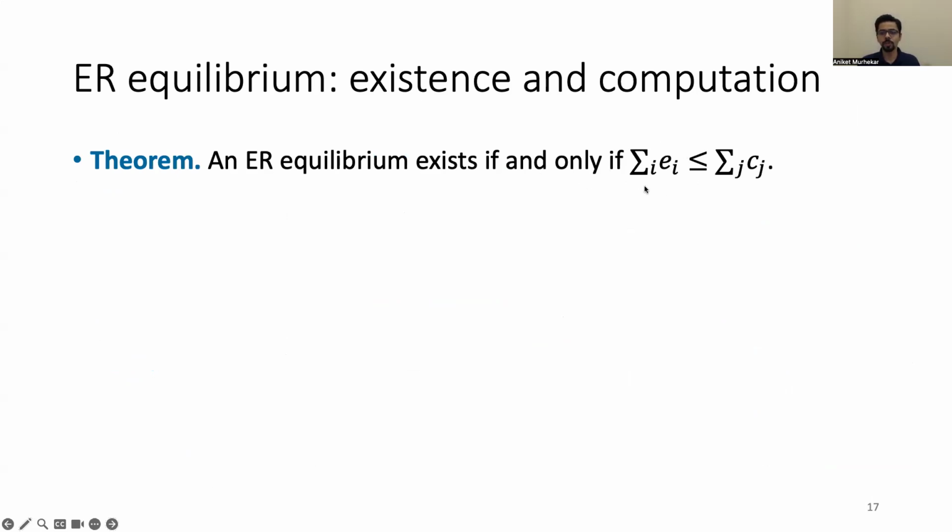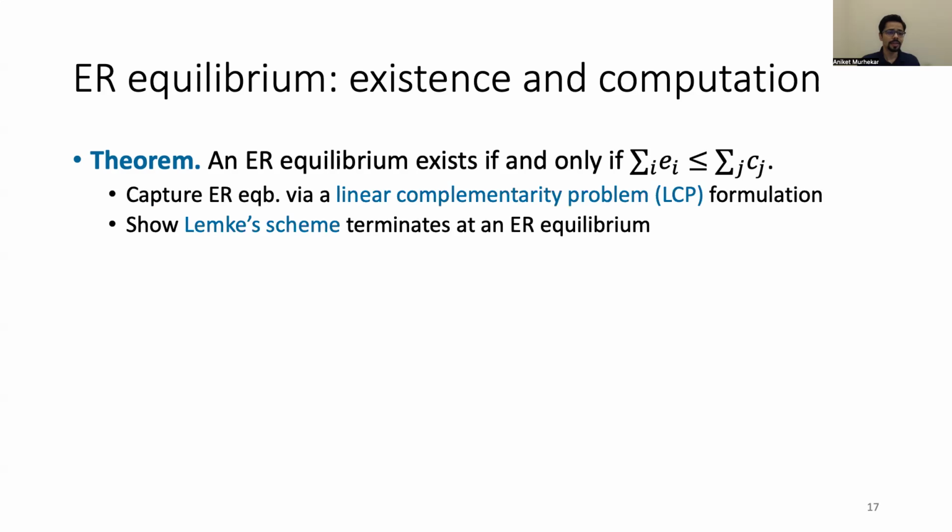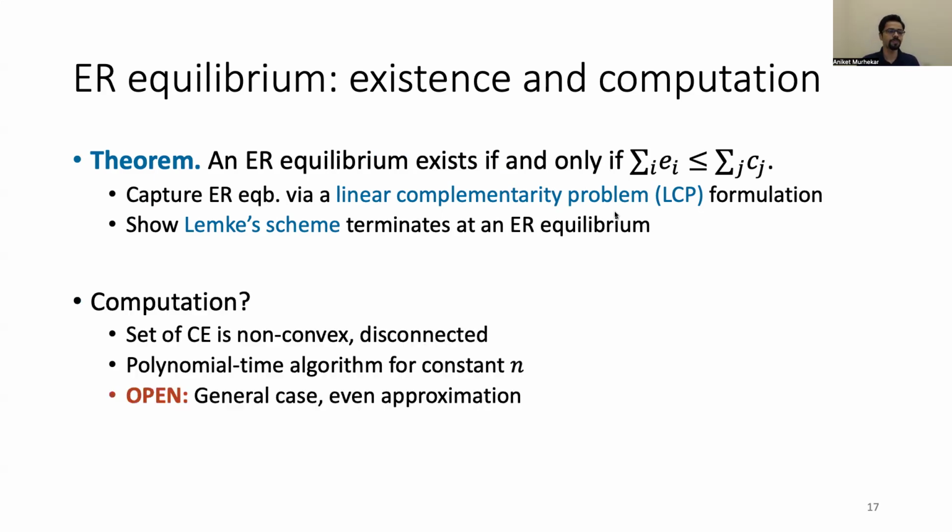If the total amount of money that the agents want to earn is at most the sum of the chore caps, then an earning restricted equilibrium exists. And the way that we show this is we capture earning restricted equilibria via a linear complementarity problem, LCP, formulation, and show that a simplex-like path following scheme called Lemke's scheme terminates at an earning restricted equilibrium.